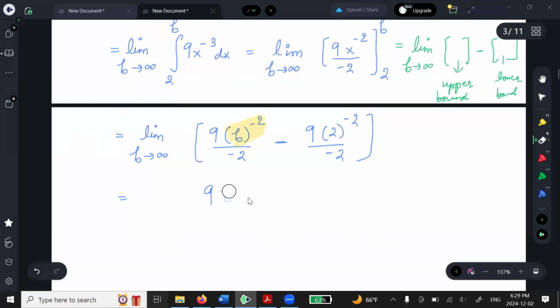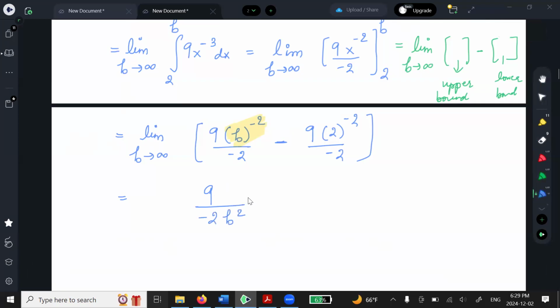Because the power is negative, I can move it to the bottom, right? And this is just going to be a number. And this is, well, 1 over 4 if you simplify it, if you move that 2 to the bottom again. But I have to remember I'm applying the limit approaching infinity.